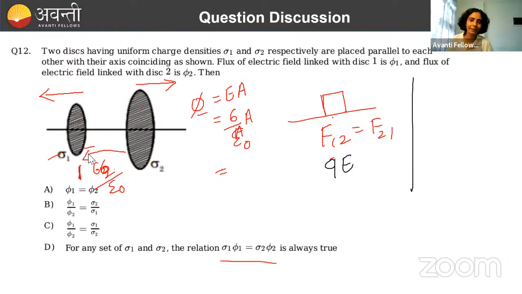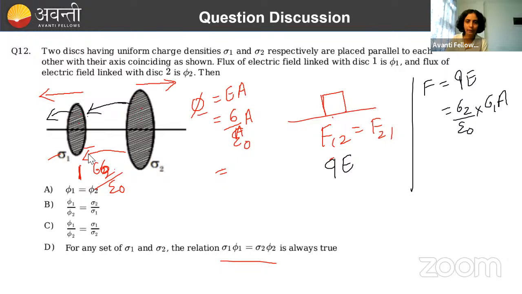चलो general formula निकाल लेते हैं. ठीक है? Let's not go into like this. So Q into E will be force acting now. So अगर मैं कोई भी एक sphere की बात करूं, तो इस पे force क्या लगेगा? On this force will act because of electric field getting created due to this. So electric field getting created due to this will be how much? Sigma 2 by epsilon naught, and charge on this sphere will be equal to how much? Sigma 1 into A.